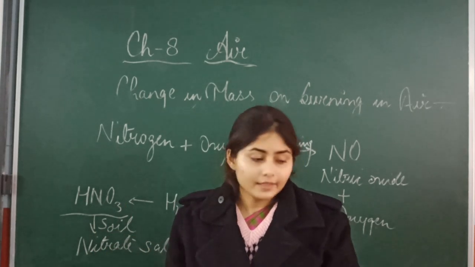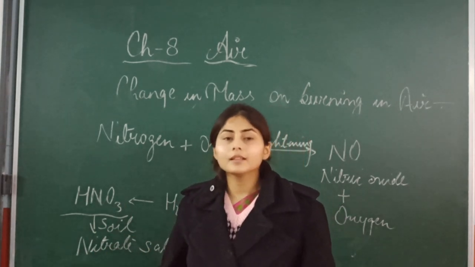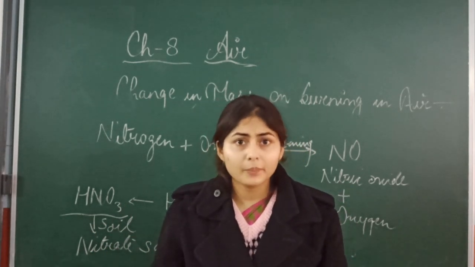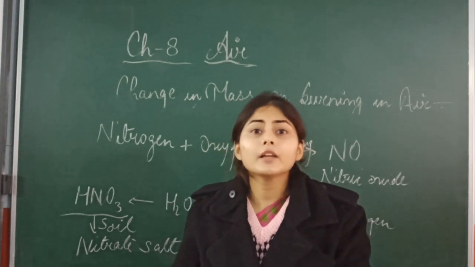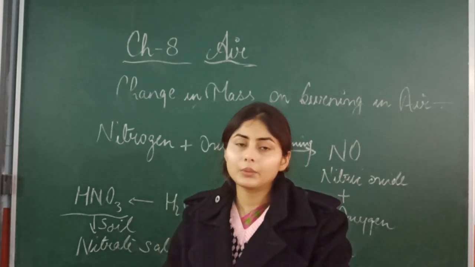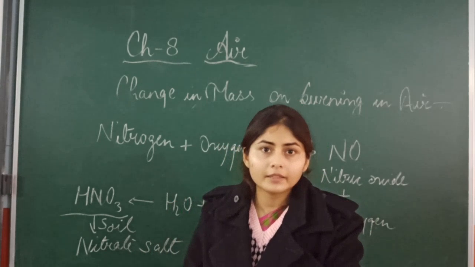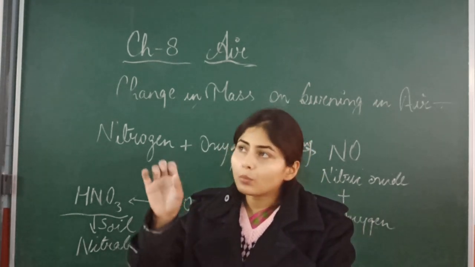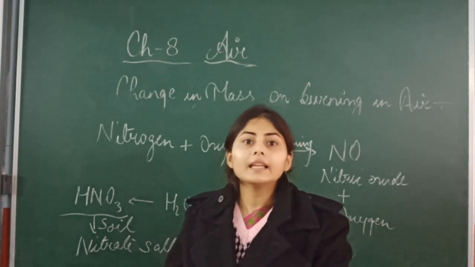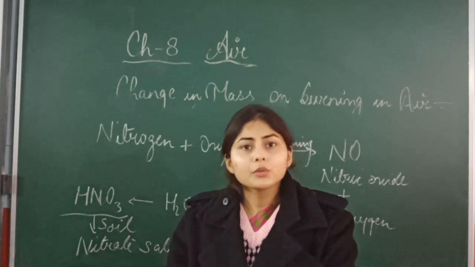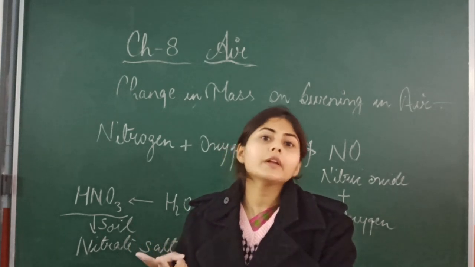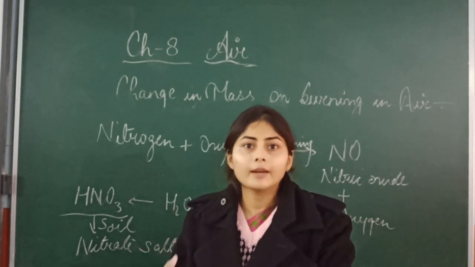Got it? In the same manner, the leguminous plants like pulses, peas or grams, these are leguminous plants, pea plant. In their roots they have a bacteria, the name of that bacteria is Rhizobium bacteria. What does this bacteria do? This bacteria converts the atmospheric nitrogen into nitrate or nitrite compound, and then gives it to the plant. So by this way also the plant takes nitrogen and forms protein. So there are two ways that the plant takes nitrogen and makes protein.